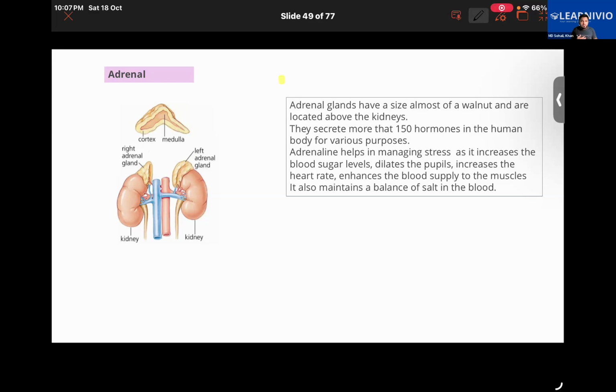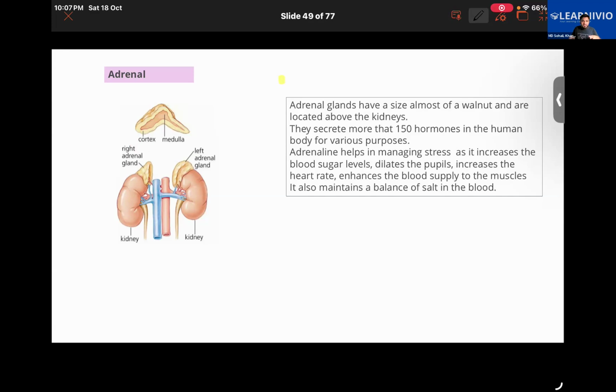They produce hormones important in maintaining metabolism, blood pressure, managing stress and sexual development. In emergencies, like a fight or flight situation, the adrenaline hormone is secreted.